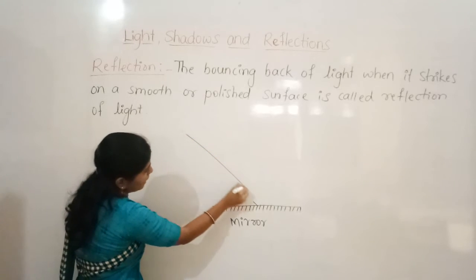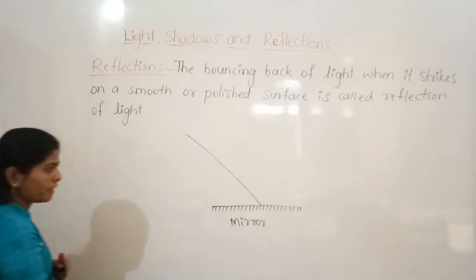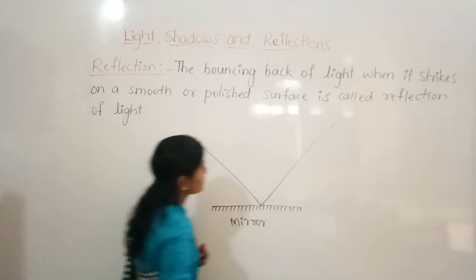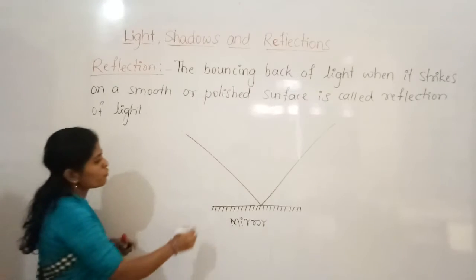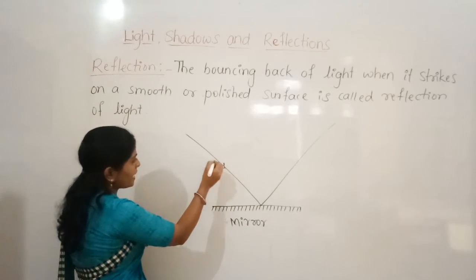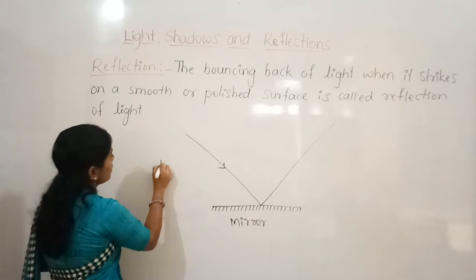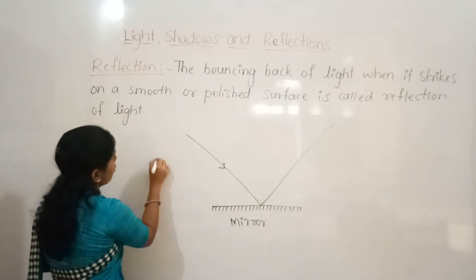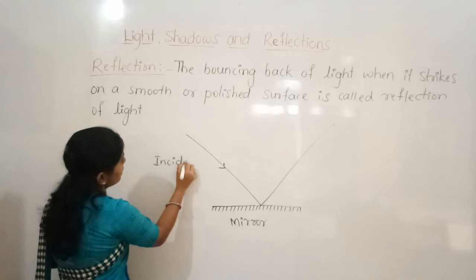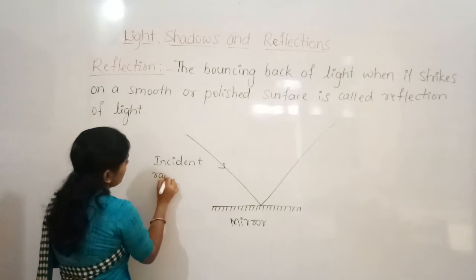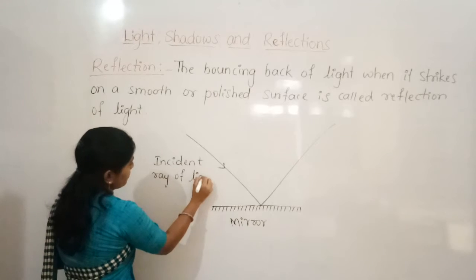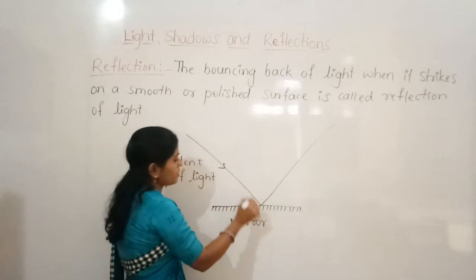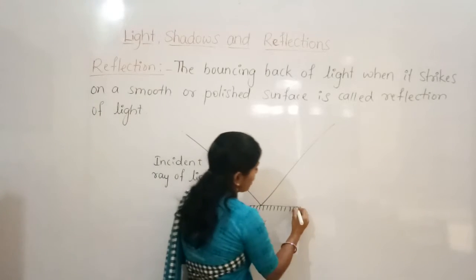So when the light ray falls on the surface of the mirror, it bounces back. The ray which strikes on the surface is called the incident ray of light. So the ray of light which strikes on the surface,